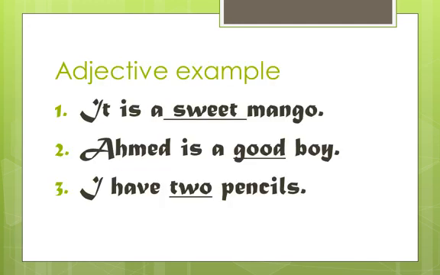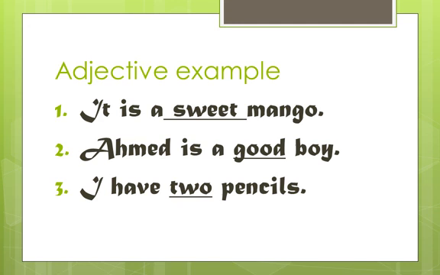It is a sweet mango. So mango is what? Noun. What are we describing now? Sweet. This is an adjective. Mango is a noun. An adjective describes a noun. We are describing a noun. So sweet is what? Adjective.